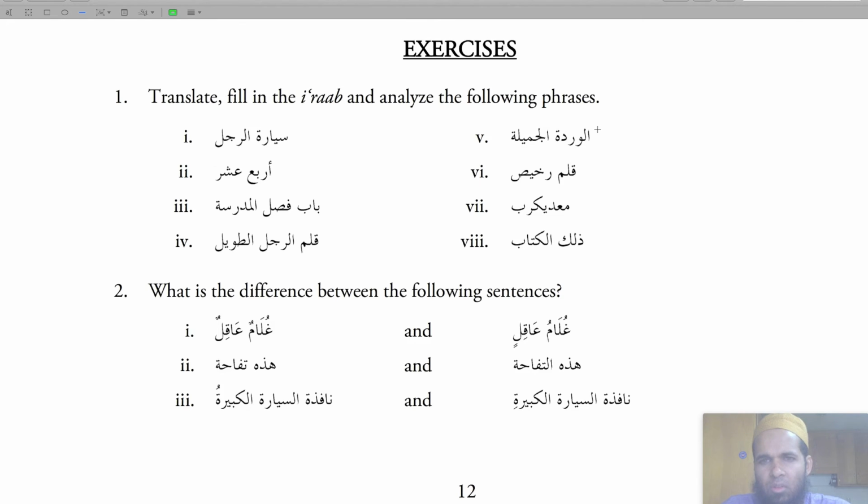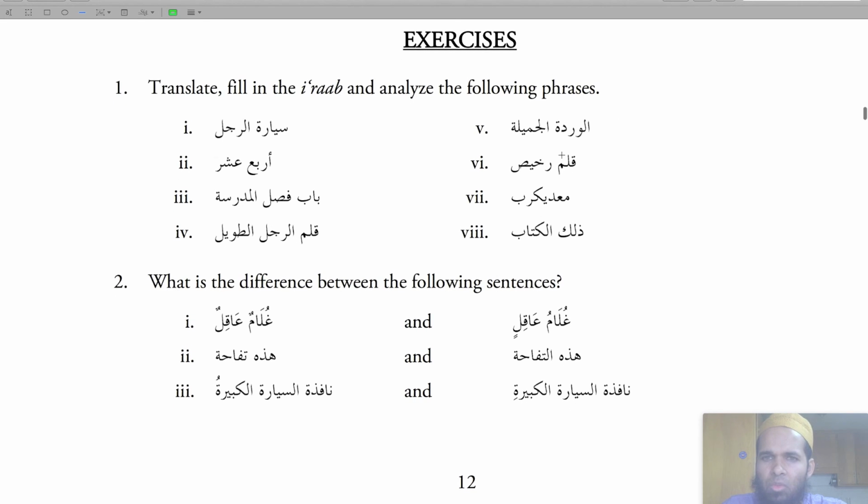Al-waradatu al-jamilatu. So sifa, the second part, jamilatu, is beautiful. This is sifa, and al-waradatu is mawsuf. I don't know the meaning of waradatu at this point, but they're matching in all 4 aspects. I'rab, it's going to be dhamma here and dhamma here, and both of them are feminine, and both of them are singular. And 4th, both of them are ma'rifah because they have alif lam.